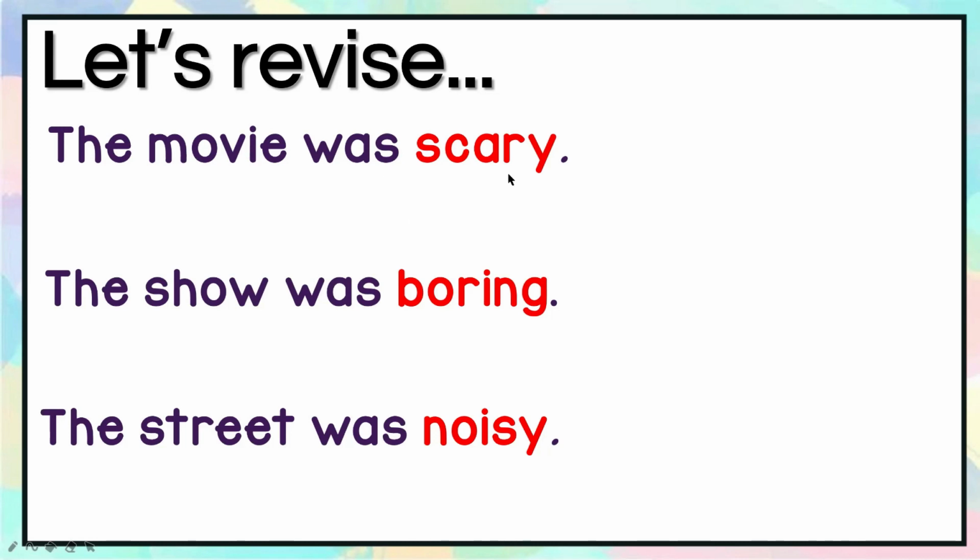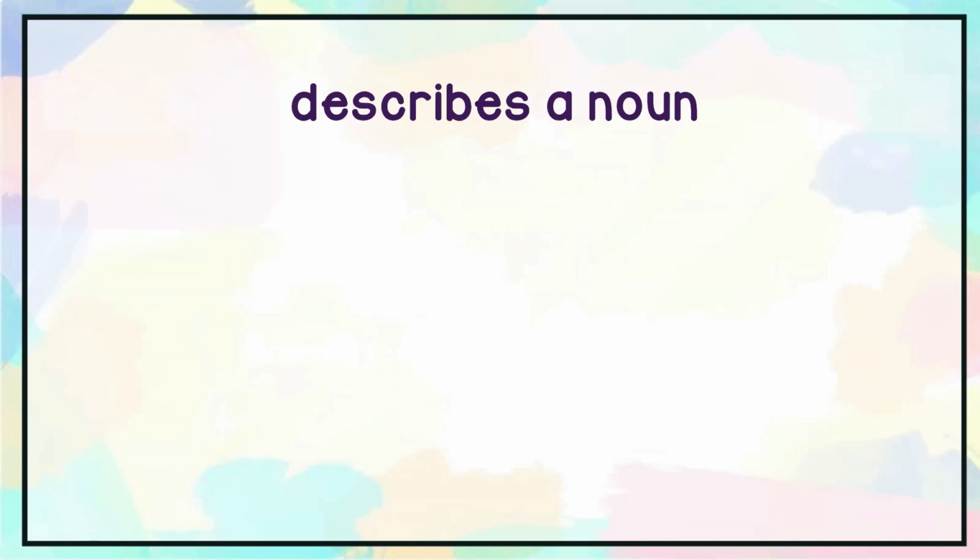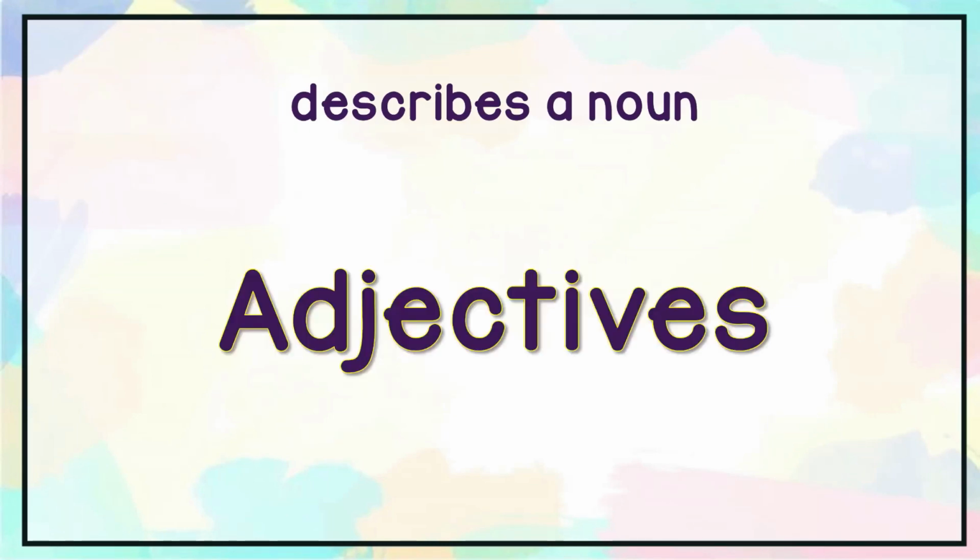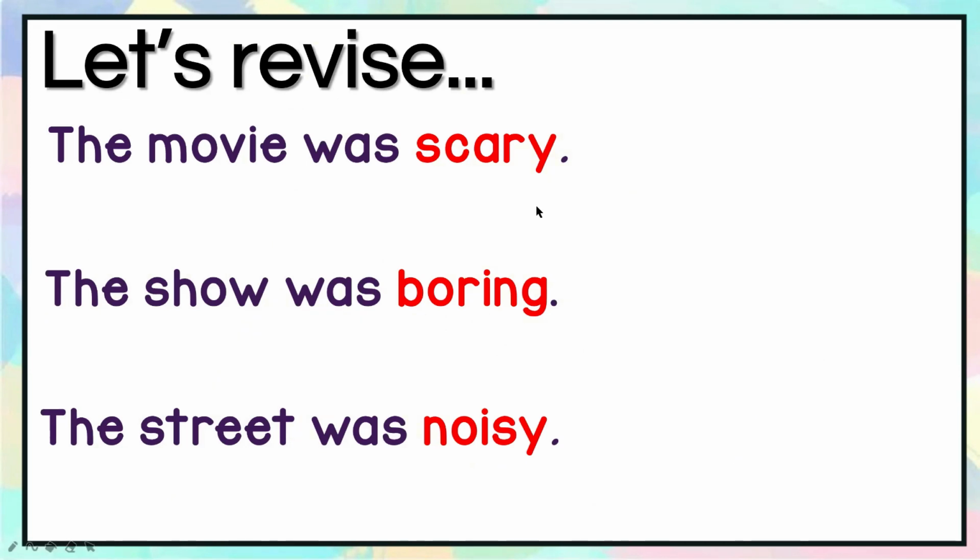For example, scary describes the movie. Boring is the word to describe the show. And noisy is the word to describe the street. So, when a word describes a noun, we call it an adjective. So these red words over here, we call adjectives.